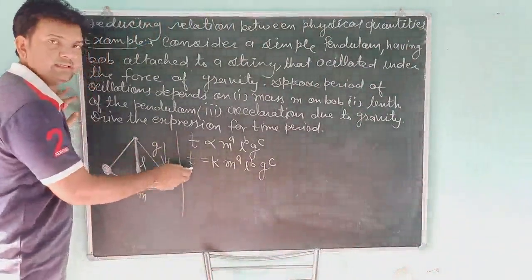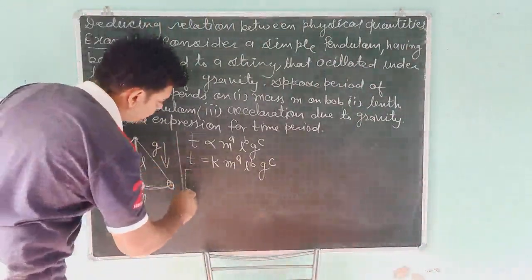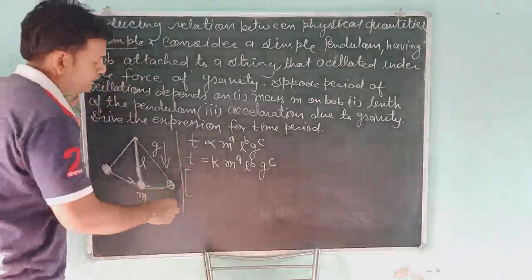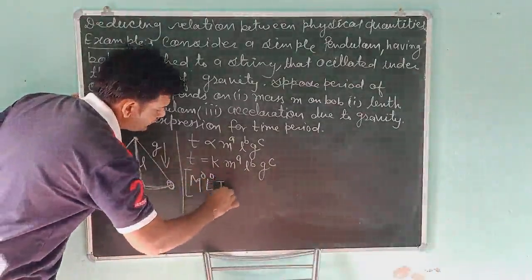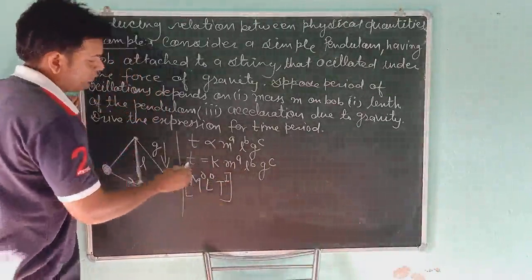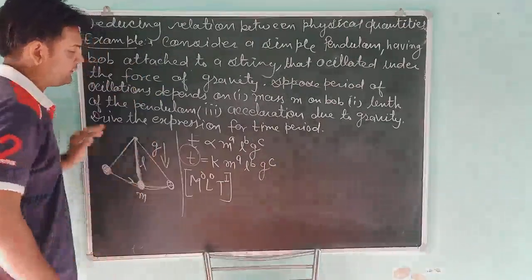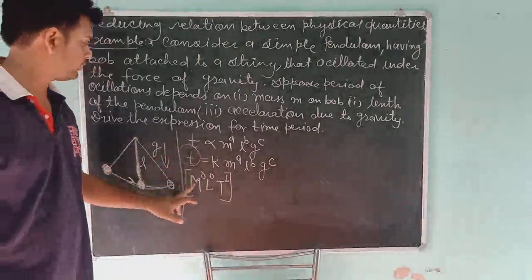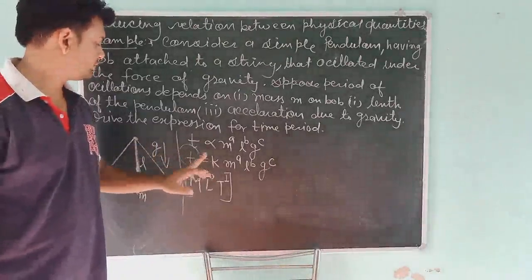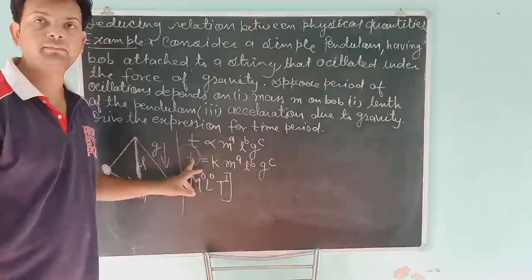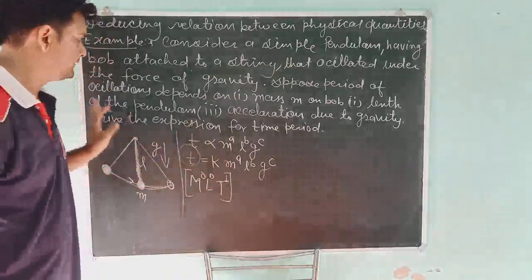This is t, that means time. The dimensional formula of t will be M to the power 0, L to the power 0, T to the power 1. You look only here: there is no mass, so M to the power 0. There is no length, so L to the power 0. There is only time, so T to the power 1.